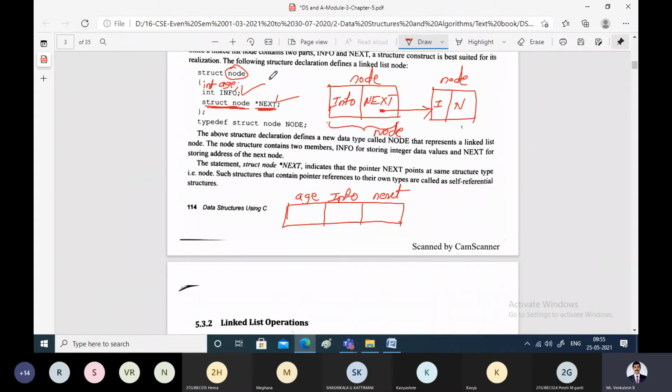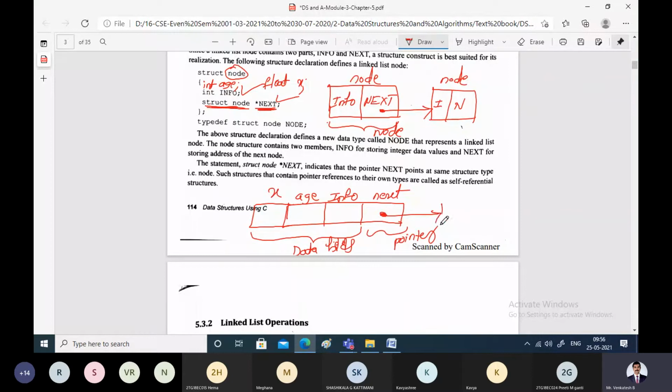If you want to add one more piece of information, say float x, one more field you want to add here. That means how does the node look now? The node will have one more data field. What is that? x is another data field. You can have any number of information fields, and this is the one pointer field. This will point to the next node.